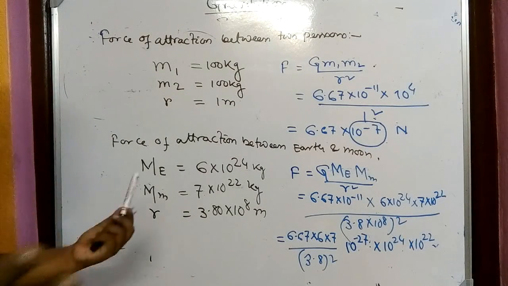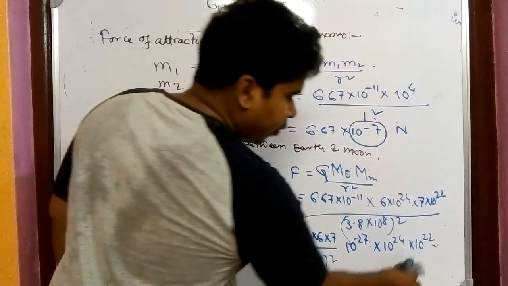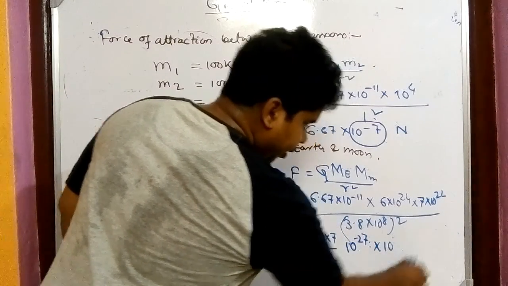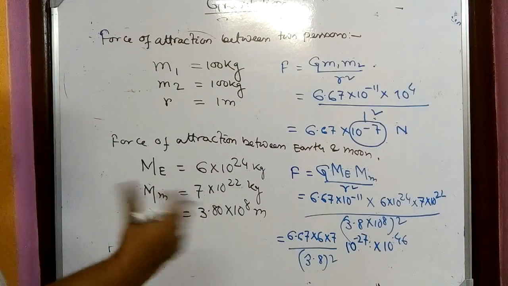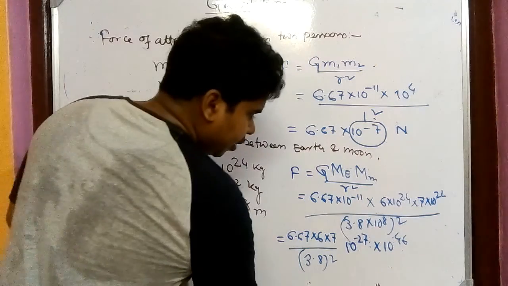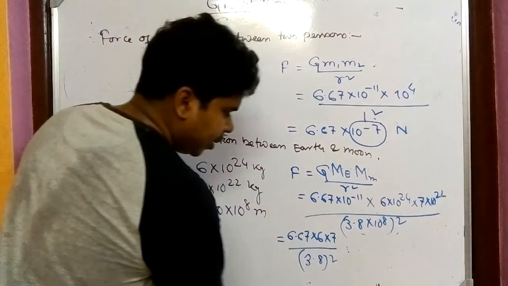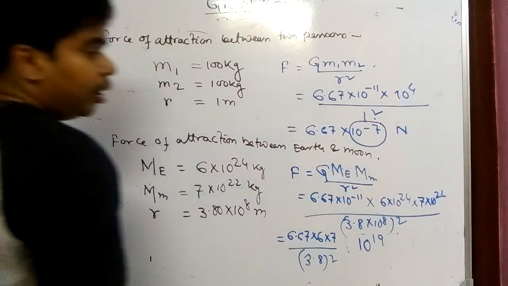All the minus powers we have to add, and 24 and 22, so it will be 46, 10 to the power plus 46. And if you calculate it, it will come 19. So it will come 10 to the power 19.